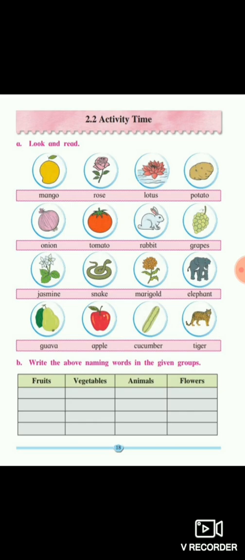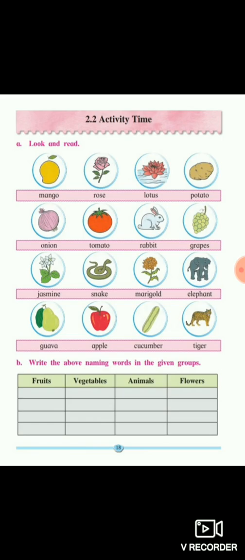So in this lesson, 2.2 Activity Time, we are going to learn more in detail about fruits, vegetables, animals and flowers.